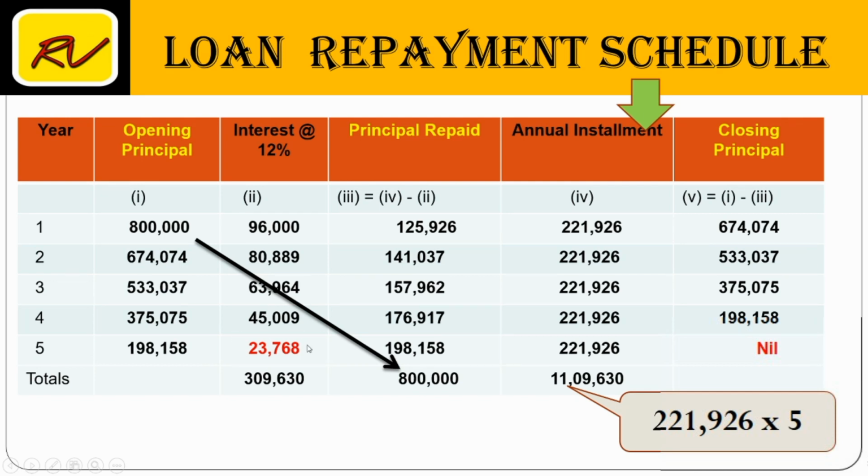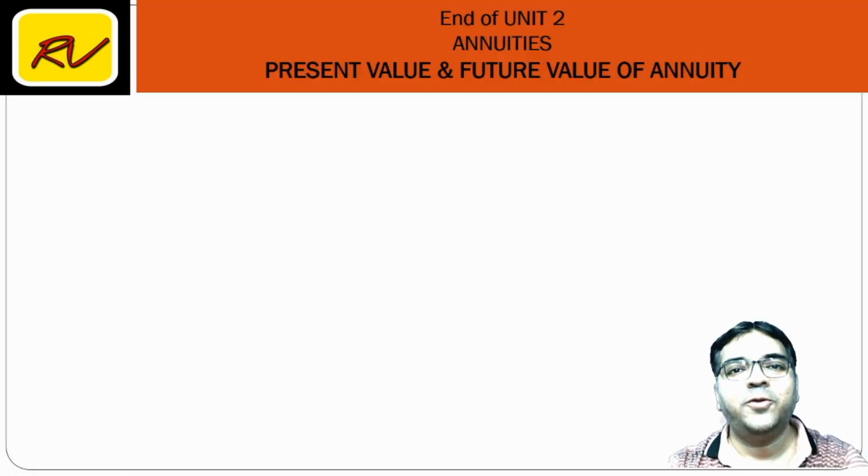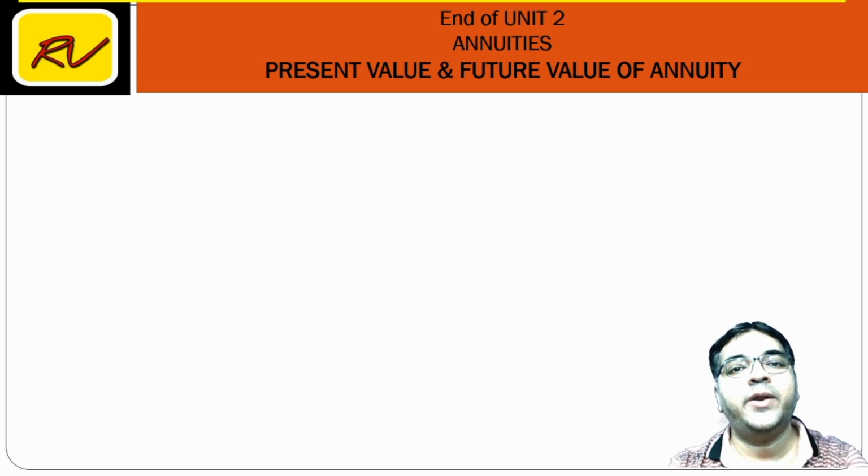This is one way of calculating. The second way is, you already know the total interest. If you subtract all interest payments from this total, still you get the same amount, 23,768. So friends, I hope you have definitely understood the concept of present value and future value of annuities.